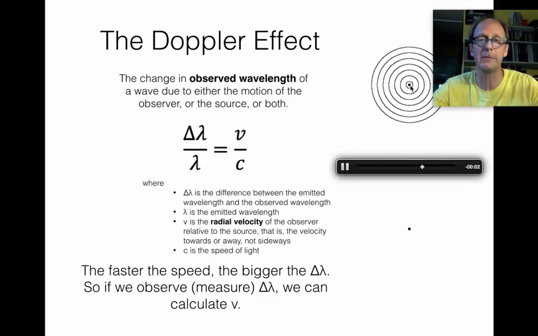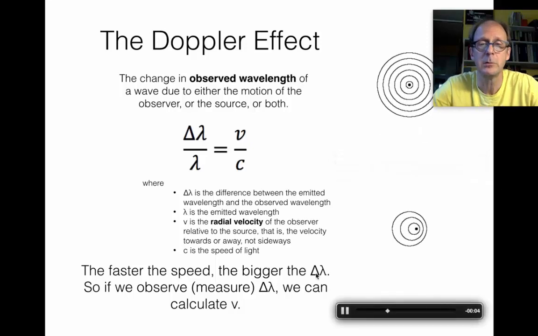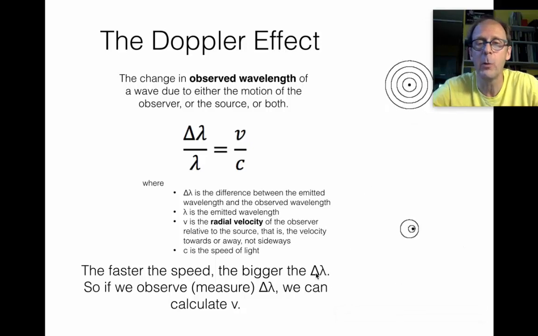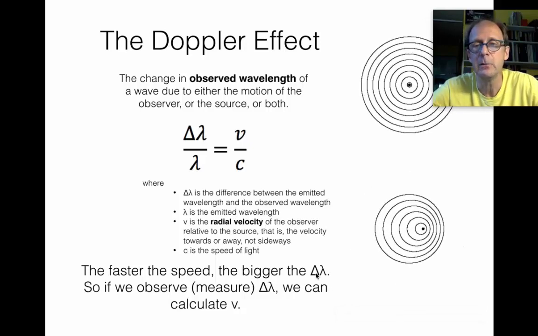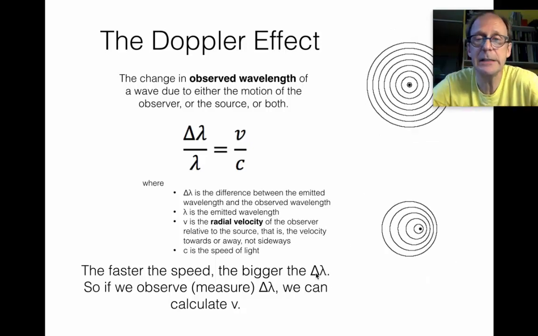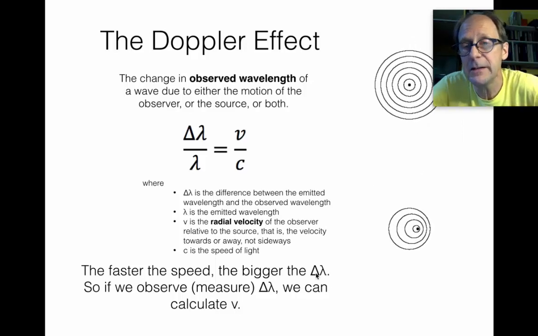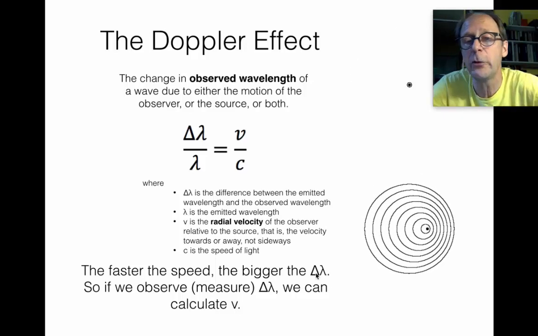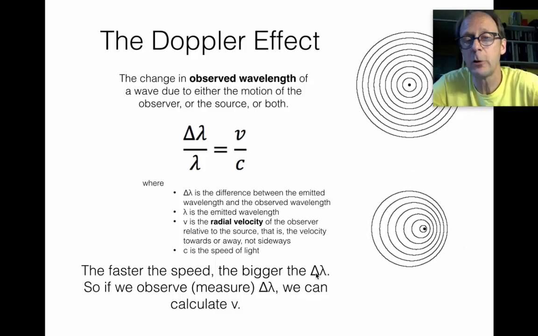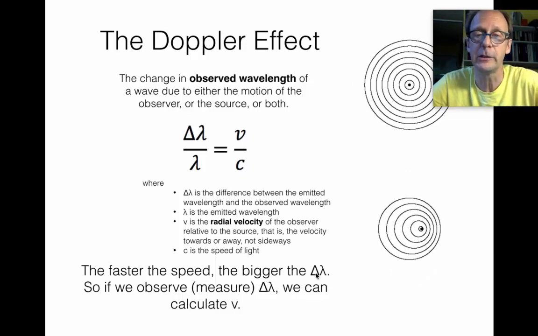Circular wavefronts traveling out in all directions. But now, here are the wavefronts for a source of sound that is moving. And it's moving to the right, and you can see that the wavelength is the distance from one wavefront to the next wavefront. So to the right of the moving dot, the wavefronts are more closely spaced. The wavelength is less than it is to the left.